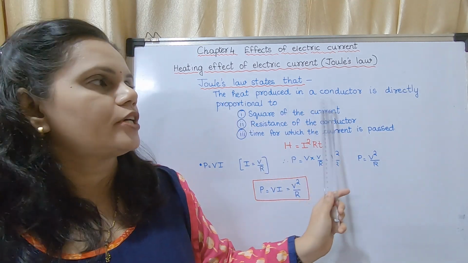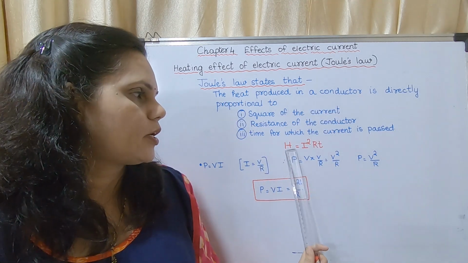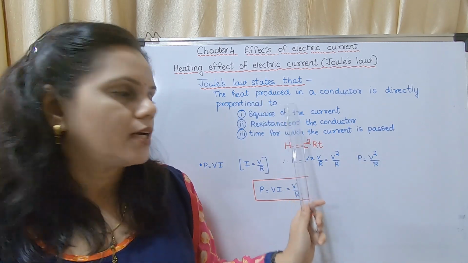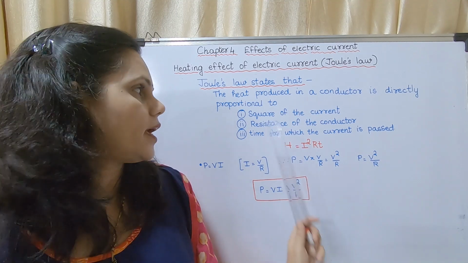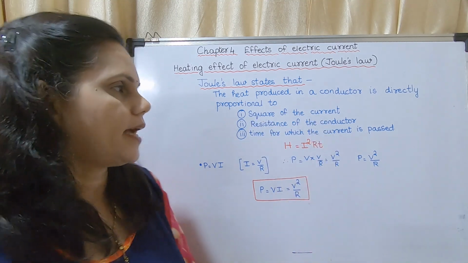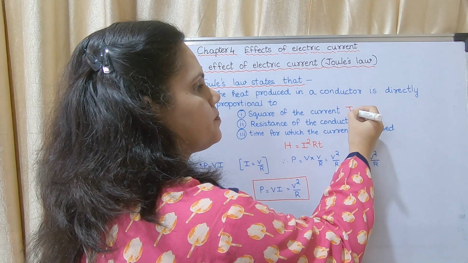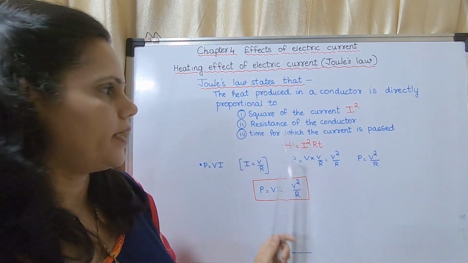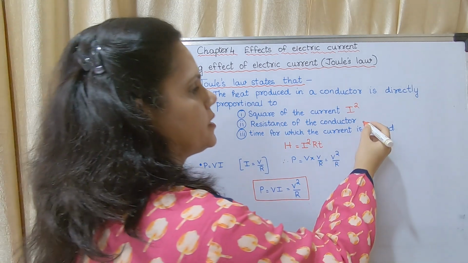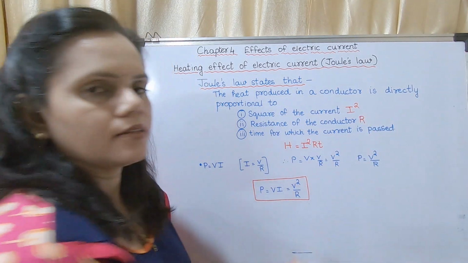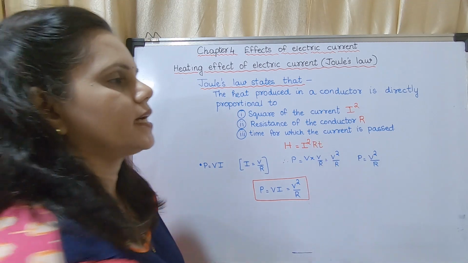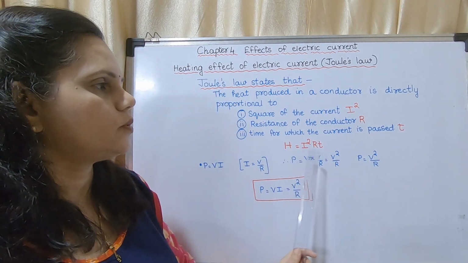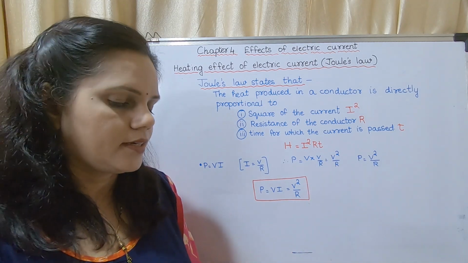So the heat produced in a conductor is directly proportional to the square of the current, that means I square, the resistance of the conductor, that is R, and the time for which the current is passed, that is T. So H is equal to I square RT.